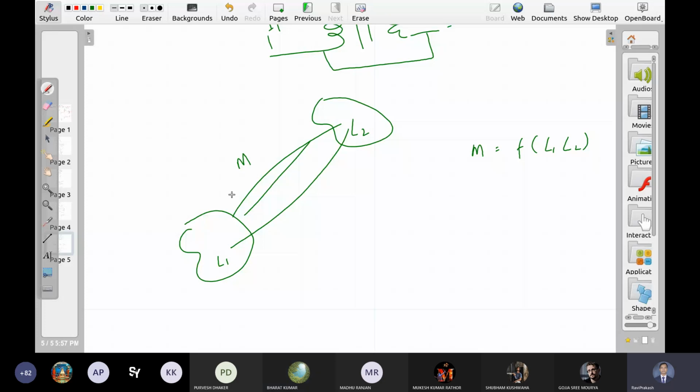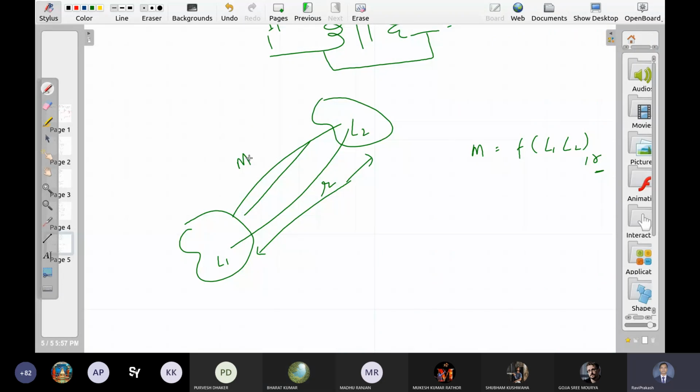Sir, but M also depends on the separation between these two. इनके बीच का separation कितना है? It is a function of R as well, right? If you change R, there is no change in L1 and L2, but M will change. So I don't know if there is any such formula. As of now, I'm not aware of any such formula.